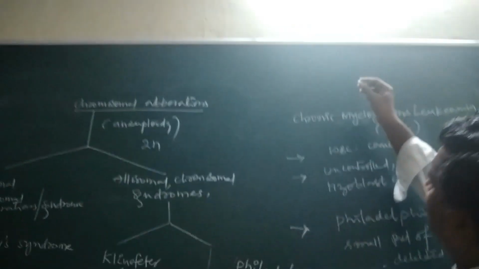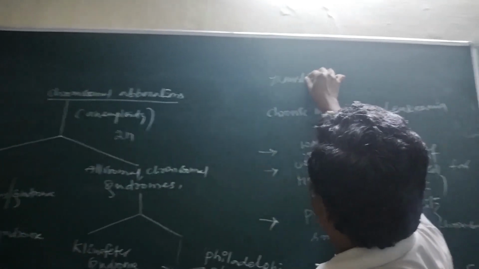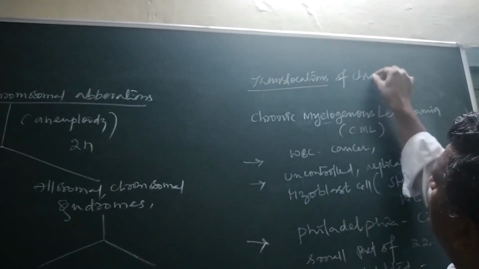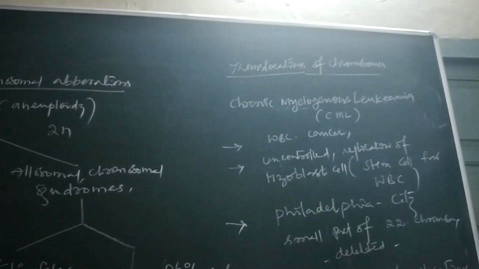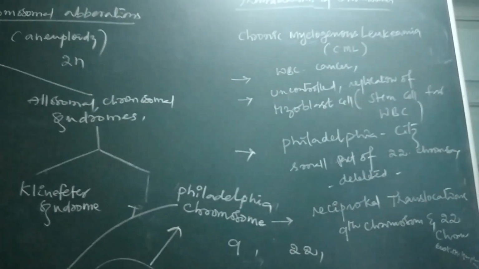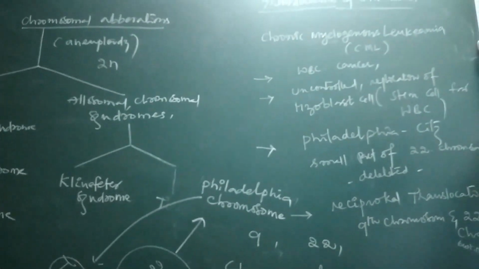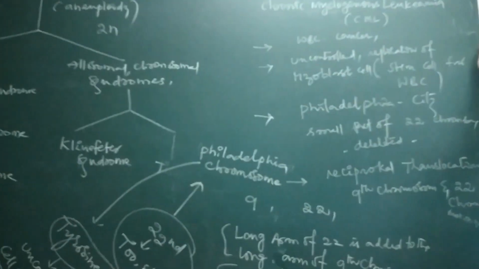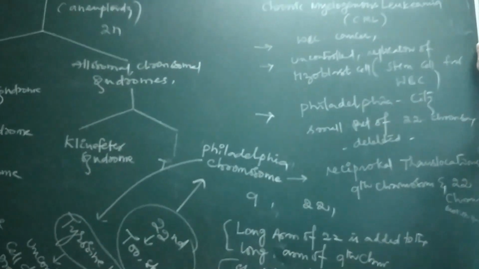It comes under examples of translocations of chromosomes. The first one is chronic myelogenous leukemia, commonly named CML. It is a type of WBC cancer. Here uncontrolled replication of myoblast cells, the stem cell for WBC, occurs. This kind of disease was observed for the first time in Philadelphia city. Hence we named it the Philadelphia disease, Philadelphia translocation, Philadelphia chromosome.